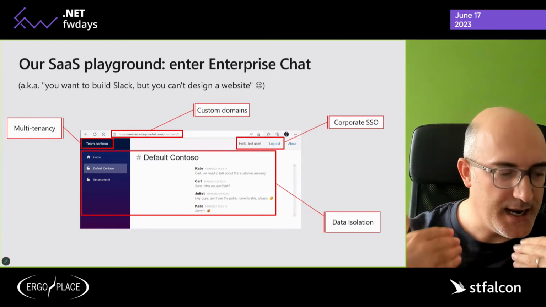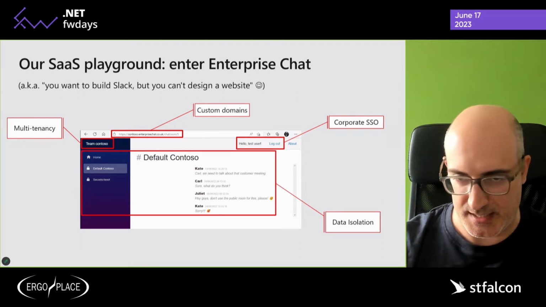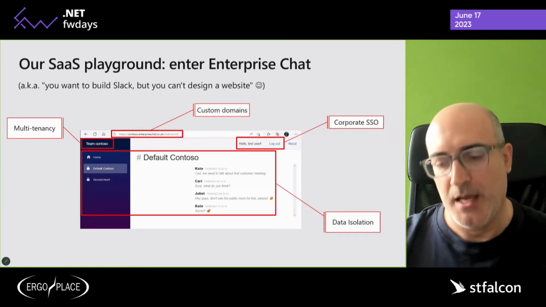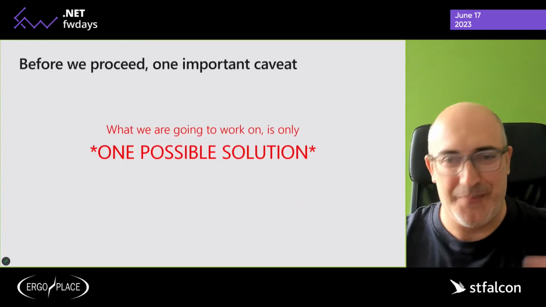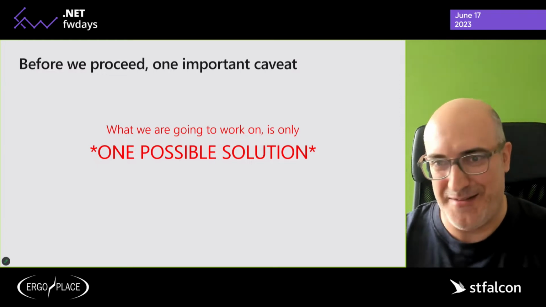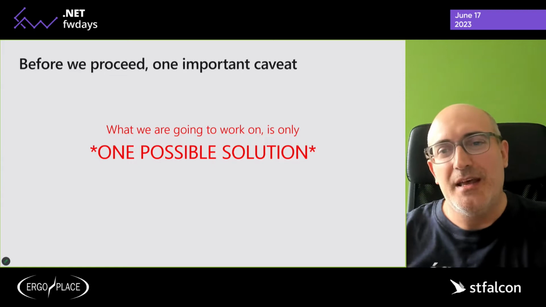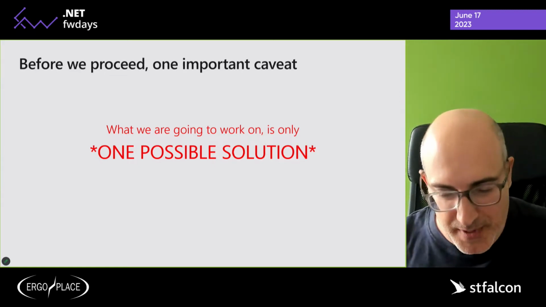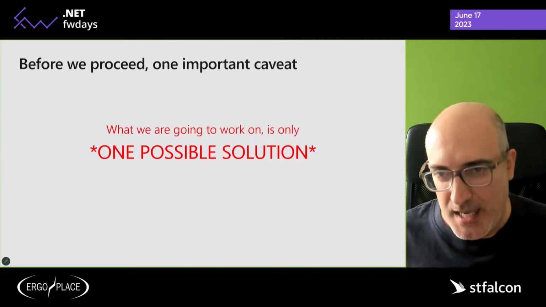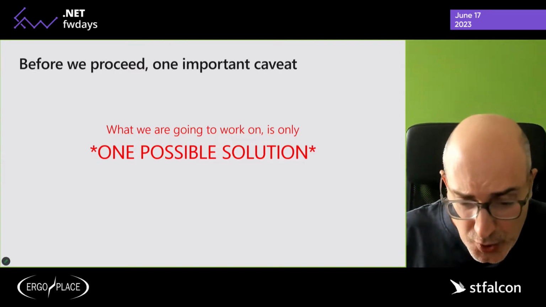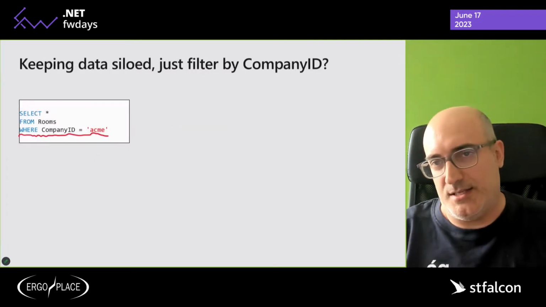How can we leverage the identity providers of our customers to ensure that their users can access our application securely? Before we get started, let me add a disclaimer. This is not the best solution ever. I don't want to give you the best solution ever. I wouldn't be able to. As always, context is king. Your mileage may vary, but this is hopefully going to give you some inspiration on how to tackle some of the challenges that you might face if you work with this type of application.